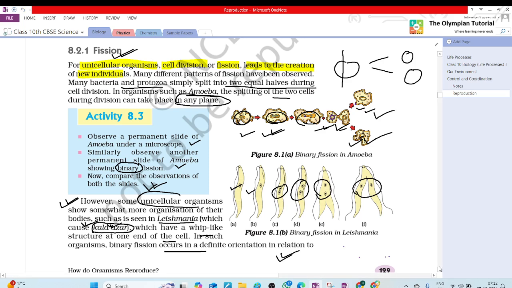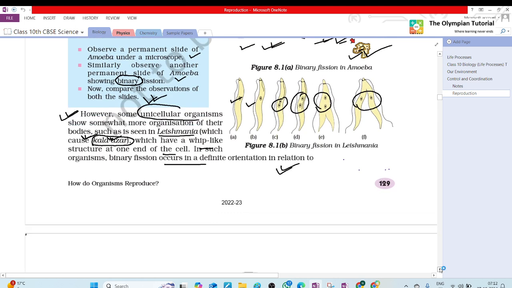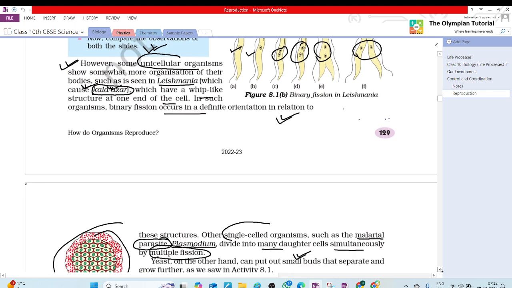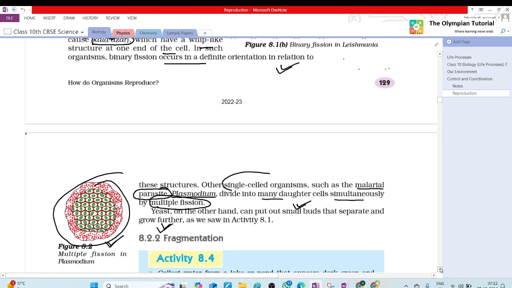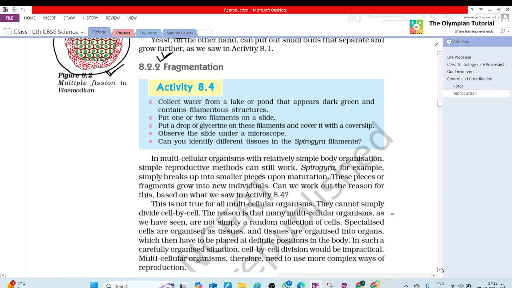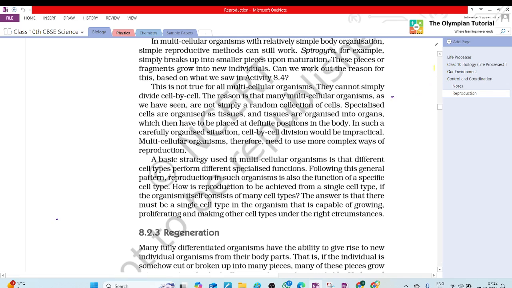Aikta, what is kala azar? It is a type of sickness which is caused by leishmania. Today we will do fragmentation. Yesterday we did fission and today we are doing fragmentation.